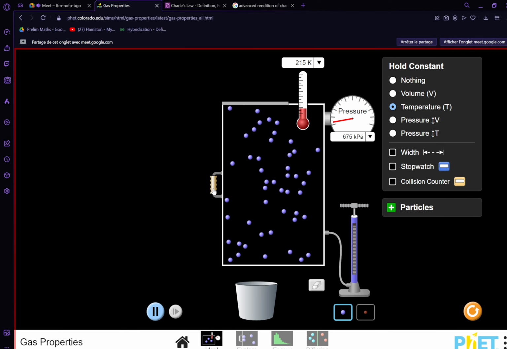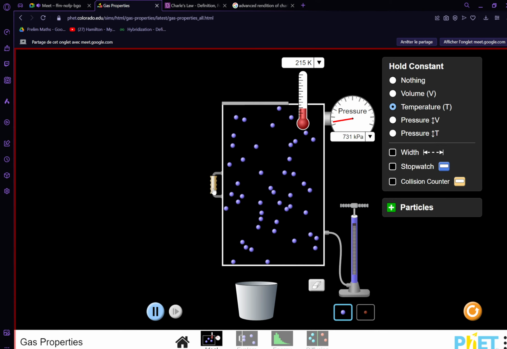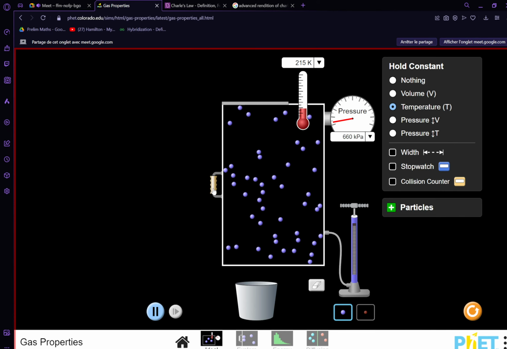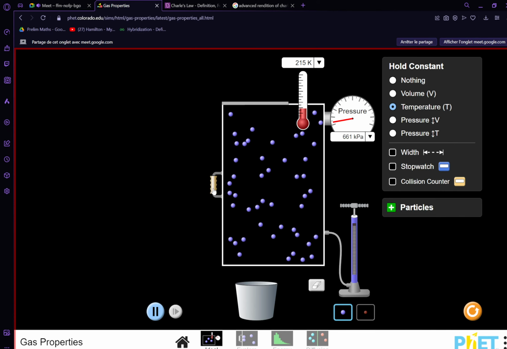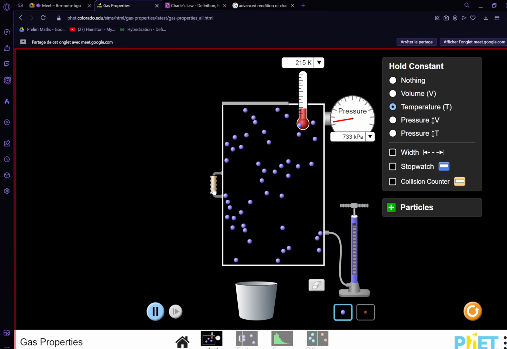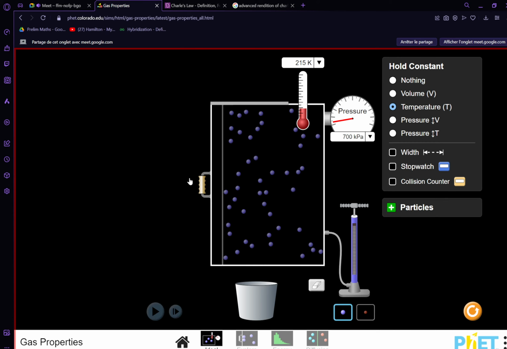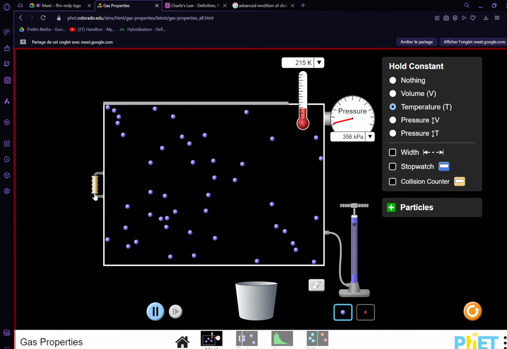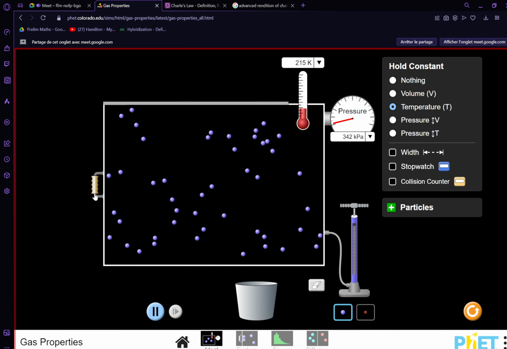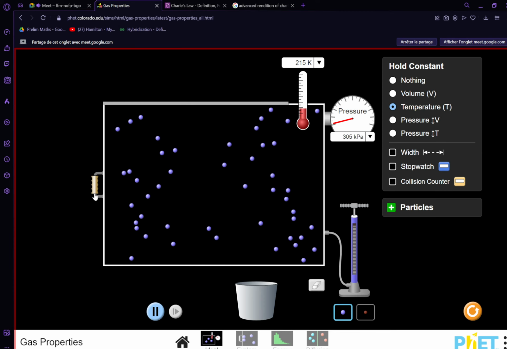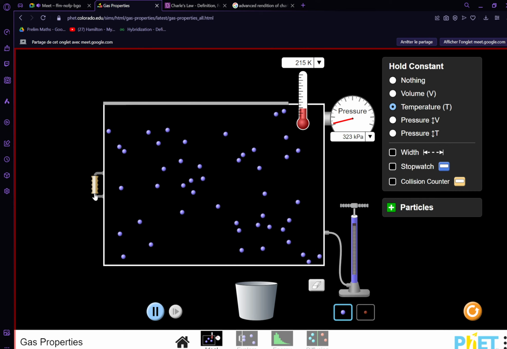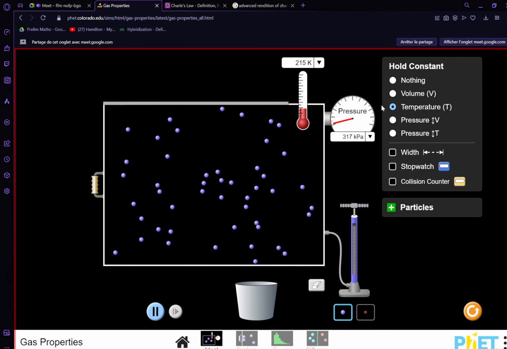And before the pressure was at 426. Now it's at around 600, fluctuating between 600 and 700 kilopascals. So if temperature remains constant and volume decreases, pressure increases. If volume increases, pressure decreases. That's all we're supposed to look at, the relationship between the variables. Are you guys following so far? Yeah. All right.